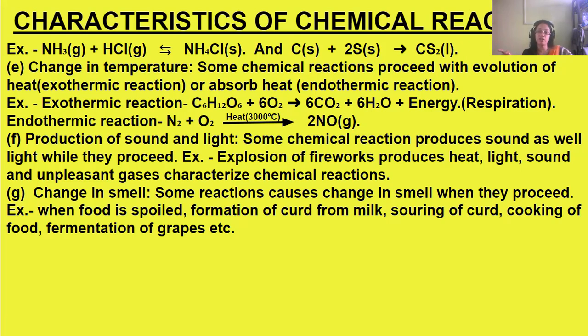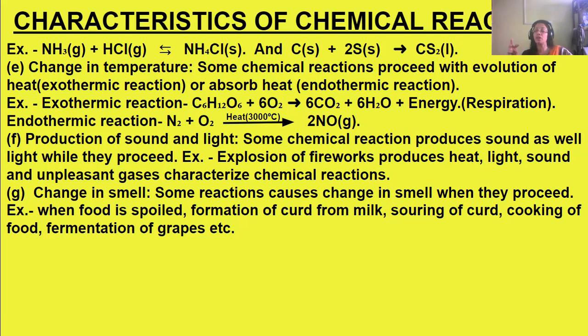Some chemical reactions, as they proceed, change the smell of the original substance. Like when food is spoiled, we get a pungent smell. The original smell of the food has been changed into that pungent odor. Then when milk turns into curd, the smell also changes.